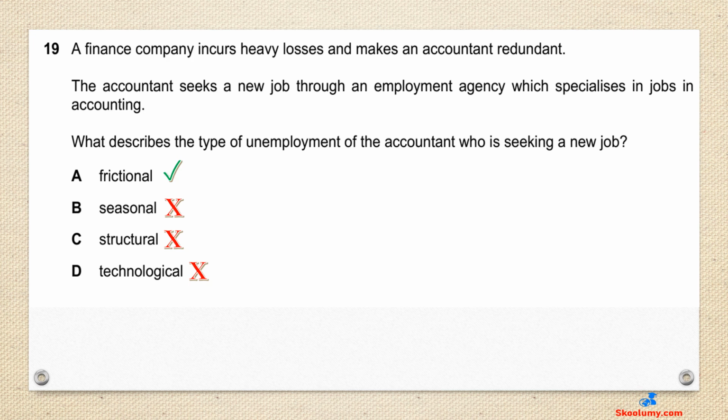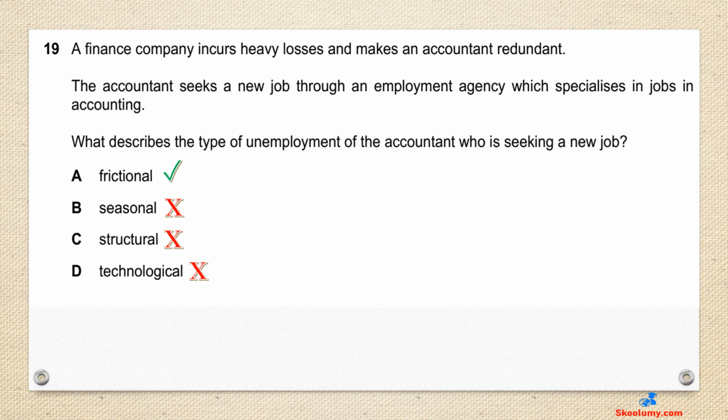Question 19. A finance company incurs heavy losses and makes an accountant redundant. The accountant seeks a new job through an employment agency which specializes in jobs in accounting. What describes the type of unemployment of the accountant who is seeking a new job? The answer is A, frictional. Frictional unemployment occurs when a person is searching for another job after leaving a particular job. The accountant was looking for a job through an employment agency due to lack of knowledge of available vacancies.